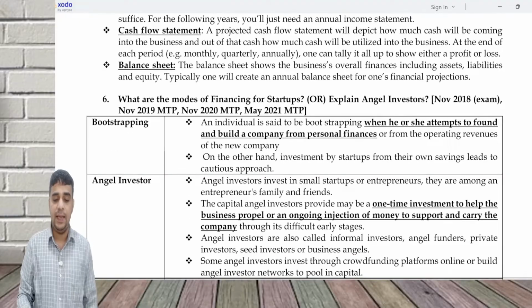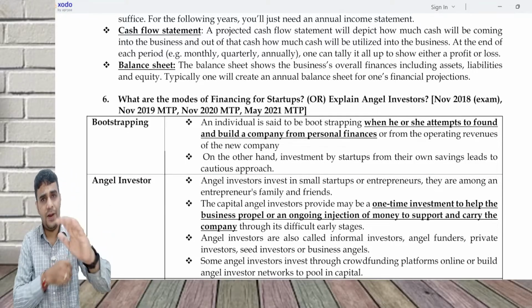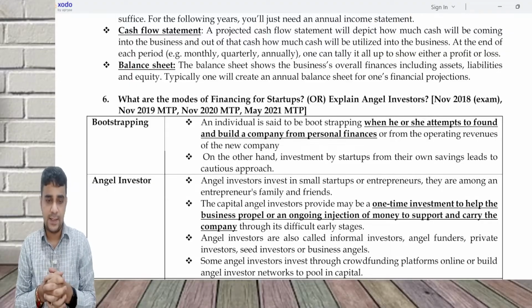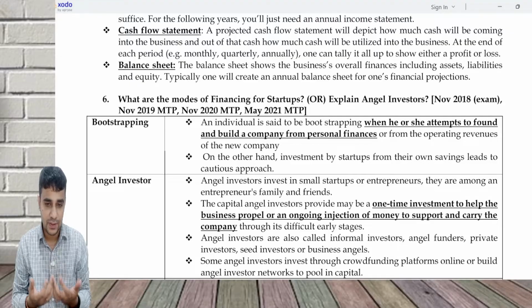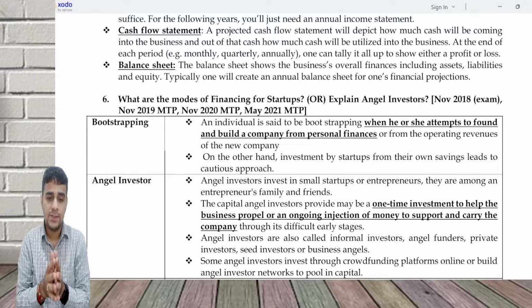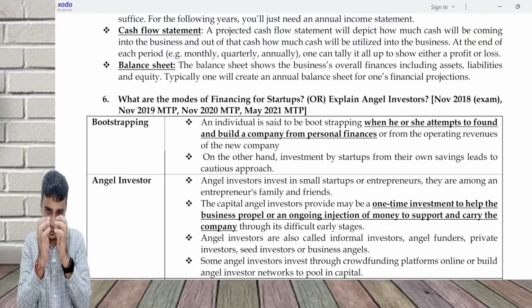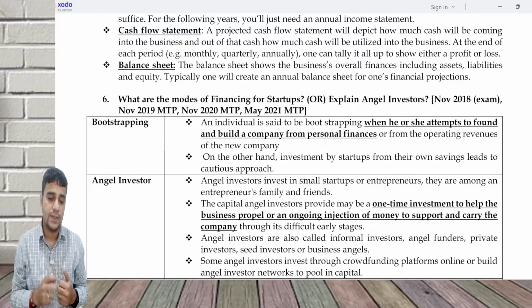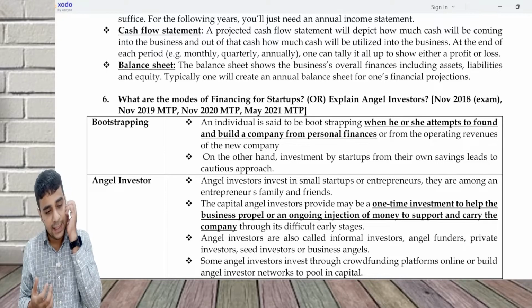What are the modes of financing for a startup? We have already seen what the sources of financing a startup are. Now, what are the modes of financing for a startup? Both may look very similar, but the point is, at least in the new syllabus, what we are going to focus on is getting clarity on every topic so that you're able to answer an MCQ. It is not just copy pasting what is there in your ICAI study material.